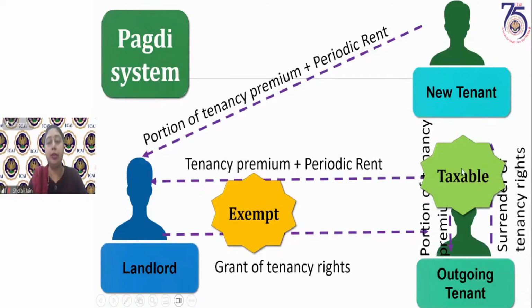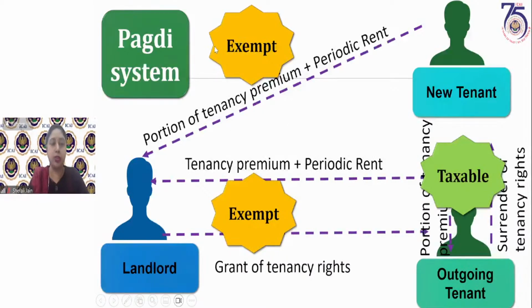But if the tenant is surrendering his tenancy rights to a new tenant, then that will be taxable. This is what the circular has clarified. And the new tenant is also paying tenancy premium and periodic rent to the landlord. So this becomes similar to the first transaction, so this is also exempt.